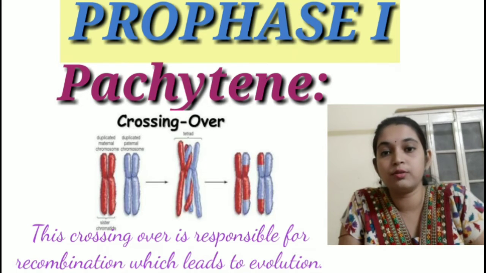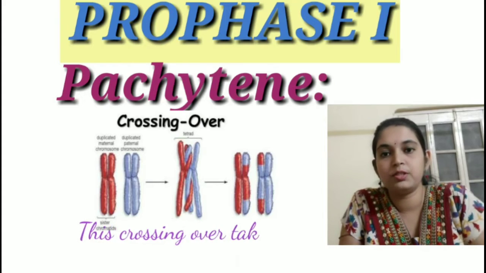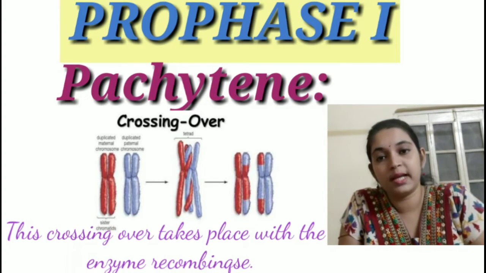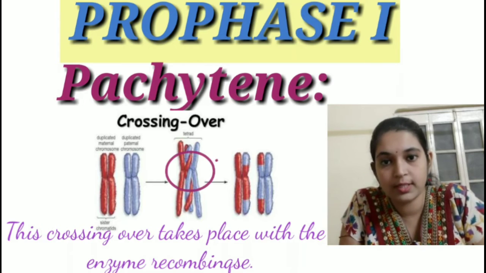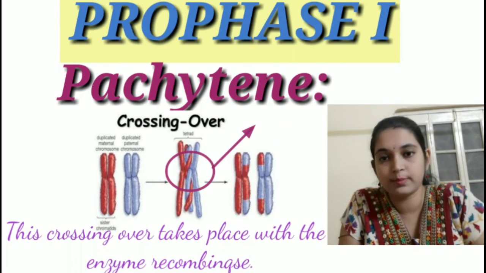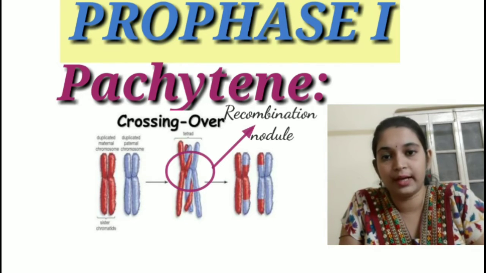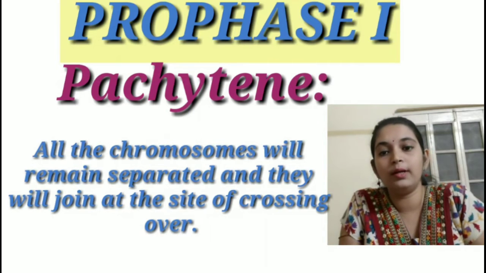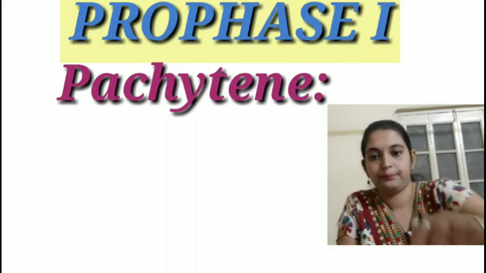Crossing over is also accompanied by a very important enzyme known as recombinase. This recombinase enzyme is absolutely essential for successful crossing over to take place. The crossing over site, as I just told you, is the recombination nodule. In this stage the chromosomes remain separated and are only joined at the sites of crossing over.